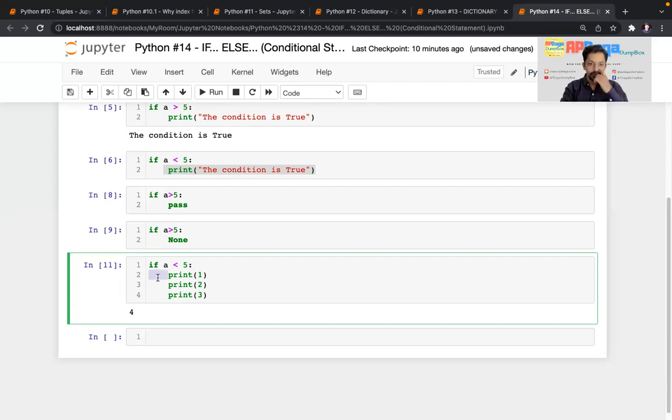So if you are trying this if for the first time and getting an error, please check whether you have given the colon correctly, and after that whether you have given the indentation correctly.